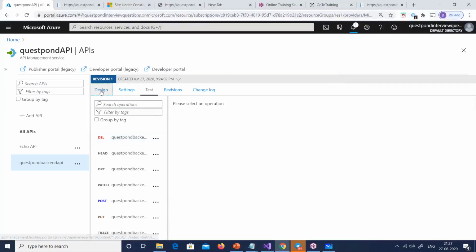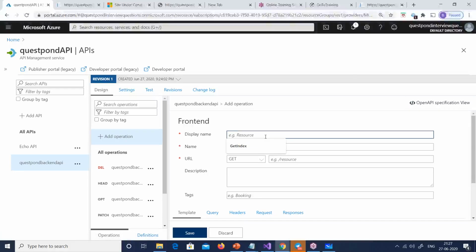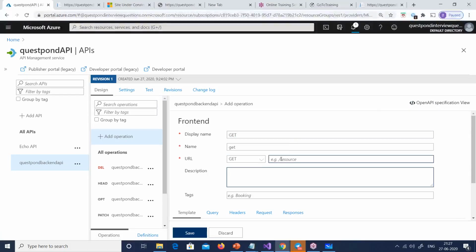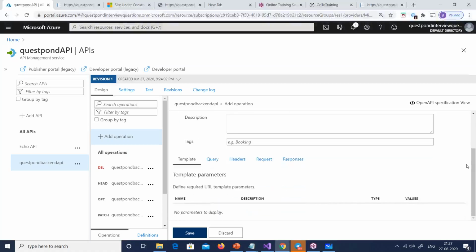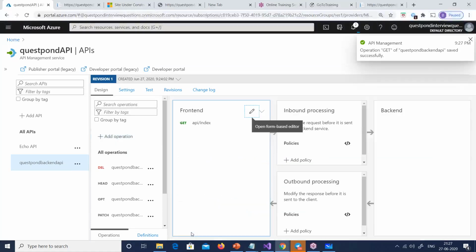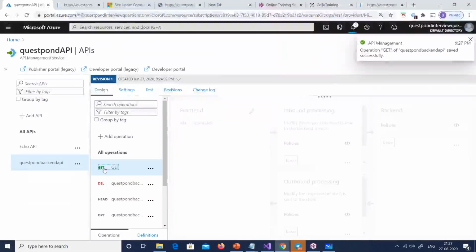Let me go to the design and add an operation out here. So I'll say this is a get which I'm adding, and the URL which I will be putting out here is API/index. So that's what it should hit, right? I'll just say save. Right, so now again we have a get. Now let us try to test it.